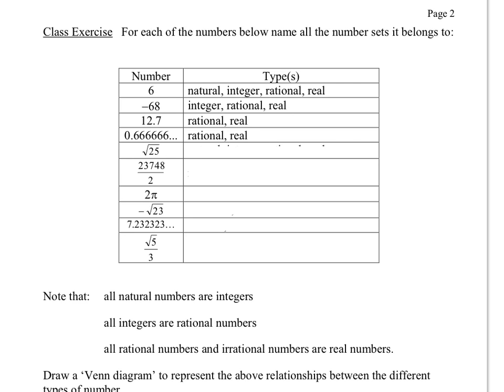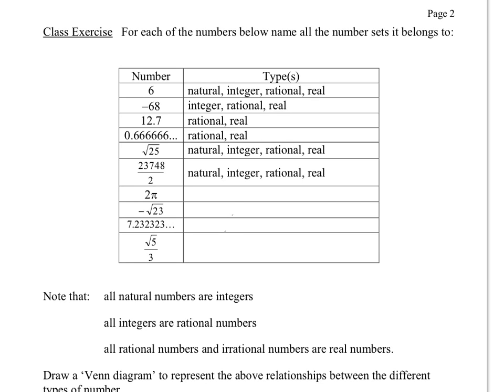Square root of 25. Often the square roots are irrational, but if the square root happens to be an integer or happens to be a fraction, then you do have something that's rational, and in this case also an integer. The next one, okay, it's an integer divided by an integer, so obviously it's rational, but also, if you do the calculation, it's actually a whole number or natural number.